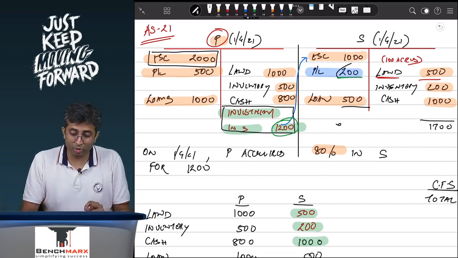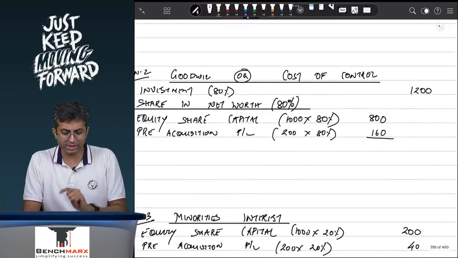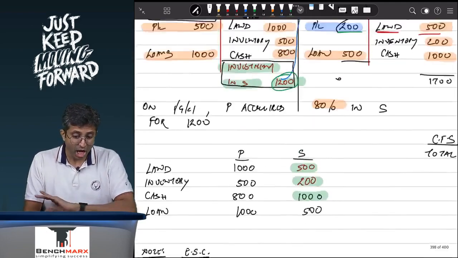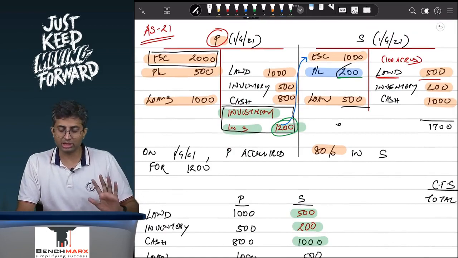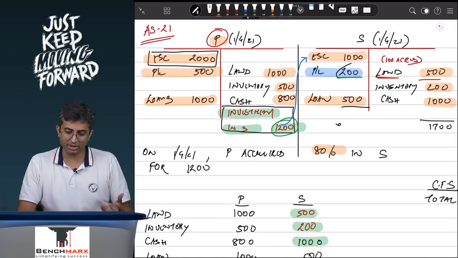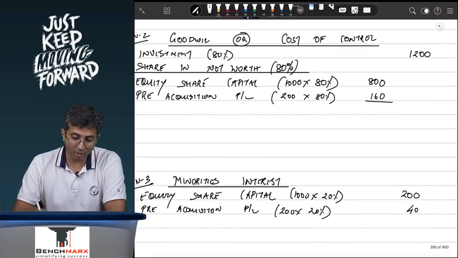It will be attributable to the investment, and the remaining 20% is attributable to the minorities. With that, you have taken each and every item in the balance sheet of P, each and every line item in the balance sheet of S, and ideally now things should match.